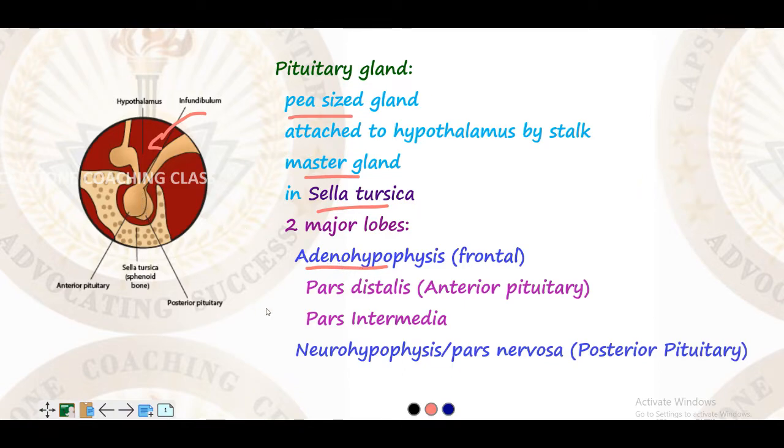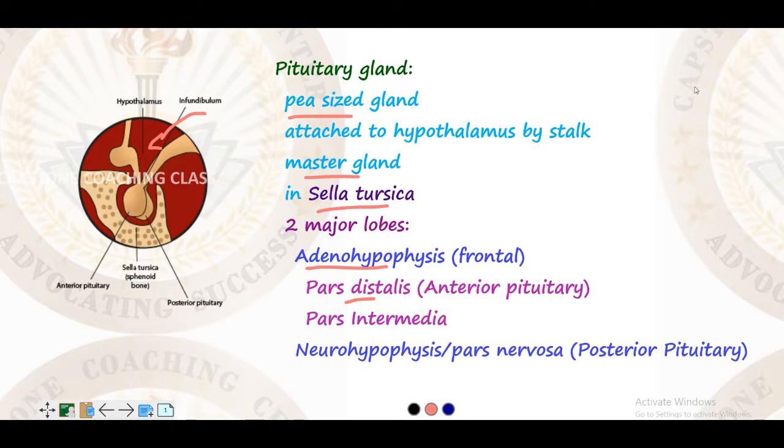Then we have another, the back one, which is the posterior, also known as the posterior pituitary or the neurohypophysis. So these are two lobes. The front one is the adenohypophysis and the posterior one is the neurohypophysis, also known as pars nervosa. Now this adenohypophysis is divided into two parts: pars distalis, which is the anterior pituitary, and pars intermedia, the intermediate pituitary that is fused with the neurohypophysis.